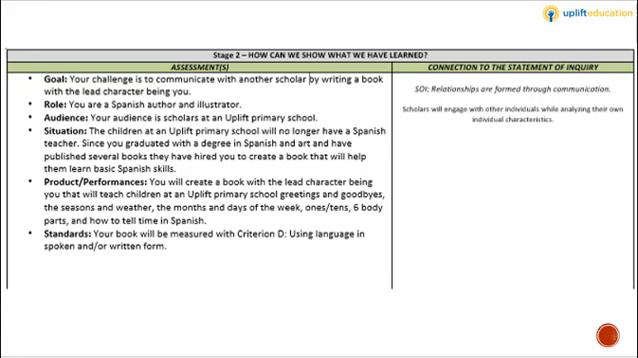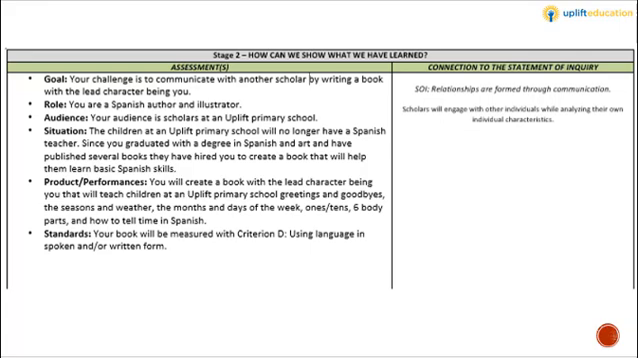The scholars are pretending that they graduated with a degree in Spanish and art and have published several books. They have been hired to create a book that will help other scholars learn basic Spanish skills. There are a few things that scholars must include in their projects, such as the months, days of the week, weather and seasons, telling time and body parts.